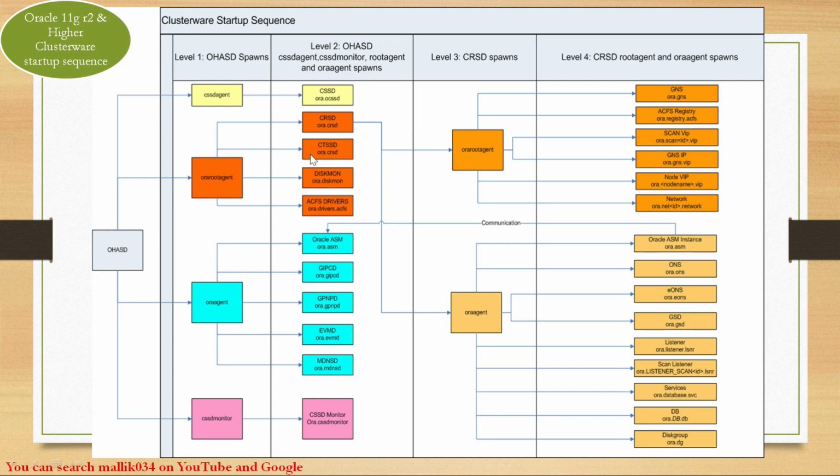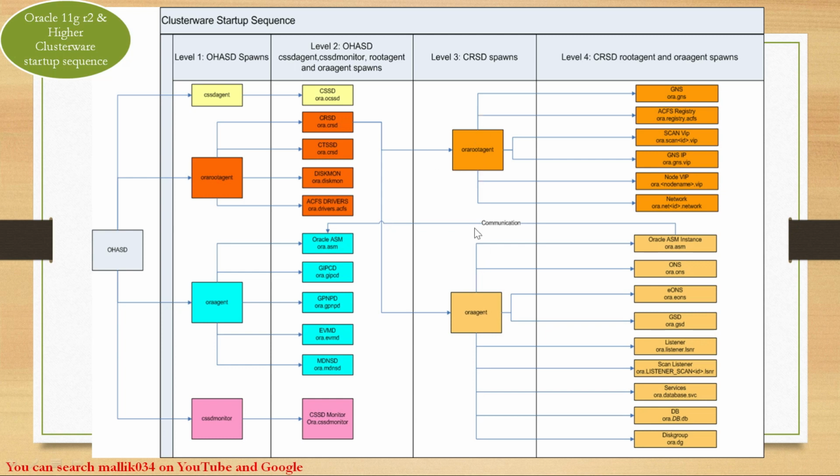Then in phase 3 or level 3, the CRSD process spawns two more services, Ora root agent and Ora agent. Don't get confused between this Ora root agent and Ora agent and the earlier ones. The earlier agents were spawned by OHASD, and in level 3 these agents are spawned by my CRSD.